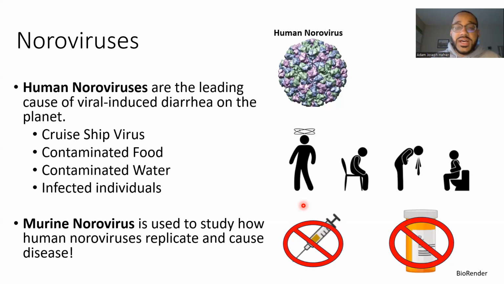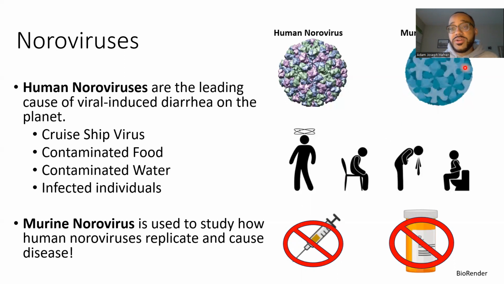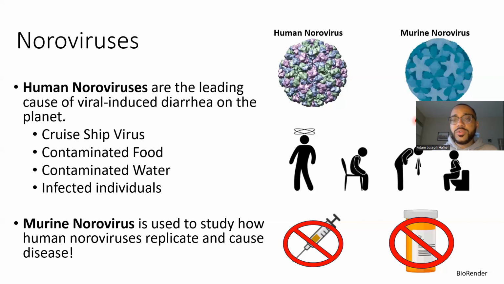The only way one can really develop treatments for a viral infection is if we can grow it in the lab, and human norovirus, we are not able to grow within the lab. However, there has been the emergence of murine norovirus, which has allowed us to grow the virus in the lab, and we can use it to study how human noroviruses replicate and how they cause disease. Murine norovirus has been so helpful because we can use it on a day-to-day basis to understand how human noroviruses replicate and cause disease within humans.